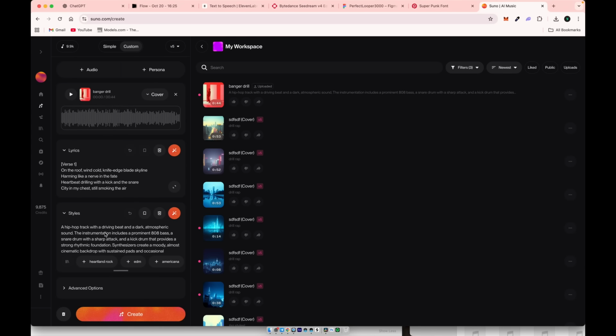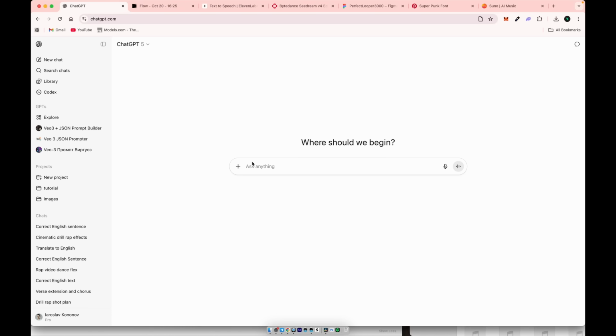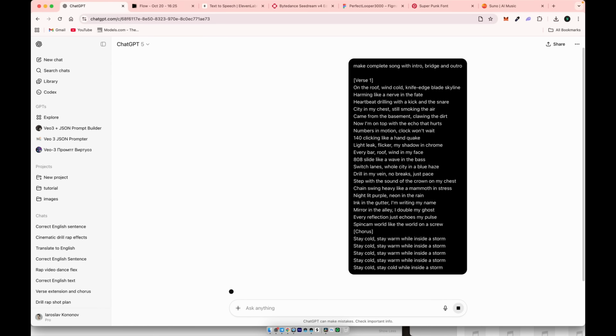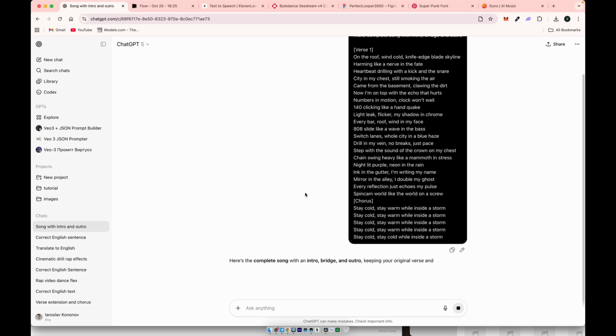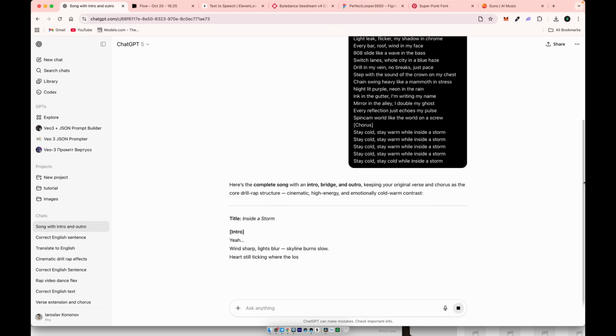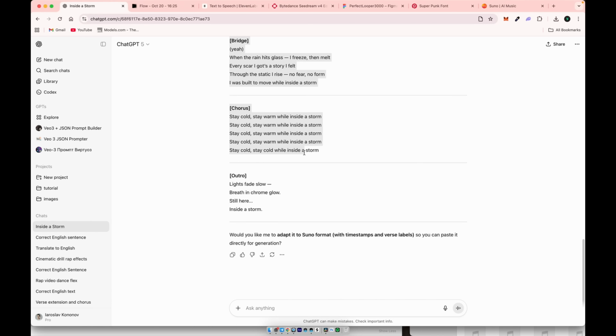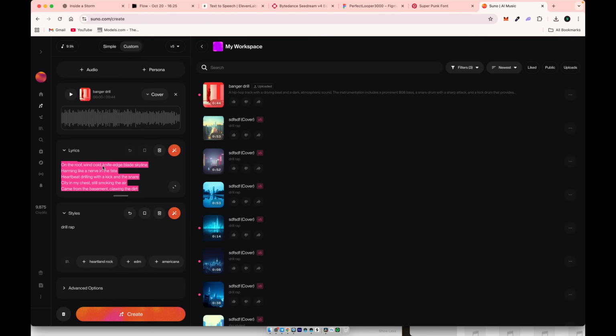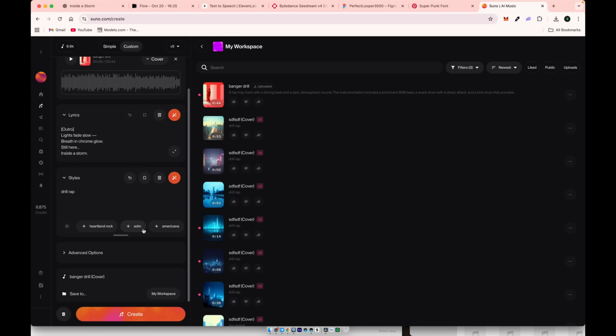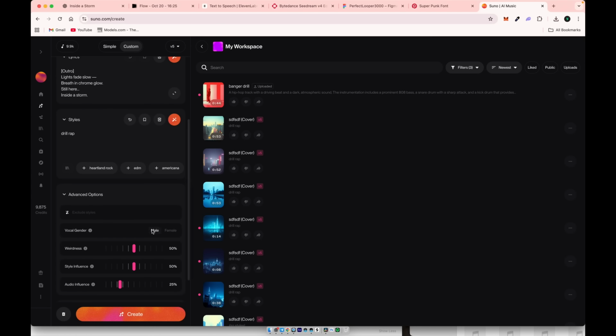Change the style to drill rap and then copy the auto-detected lyrics. Paste them into ChatGPT. The template for a complete song usually includes intro, verse 1, chorus 1, verse 2, bridge, chorus 2, and outro. Use this template to convert the auto-detected lyrics from SUNO into a full song. Then go back to SUNO, paste the new lyrics, open advanced settings, choose male voice, and don't change anything else. Let's see if it works.